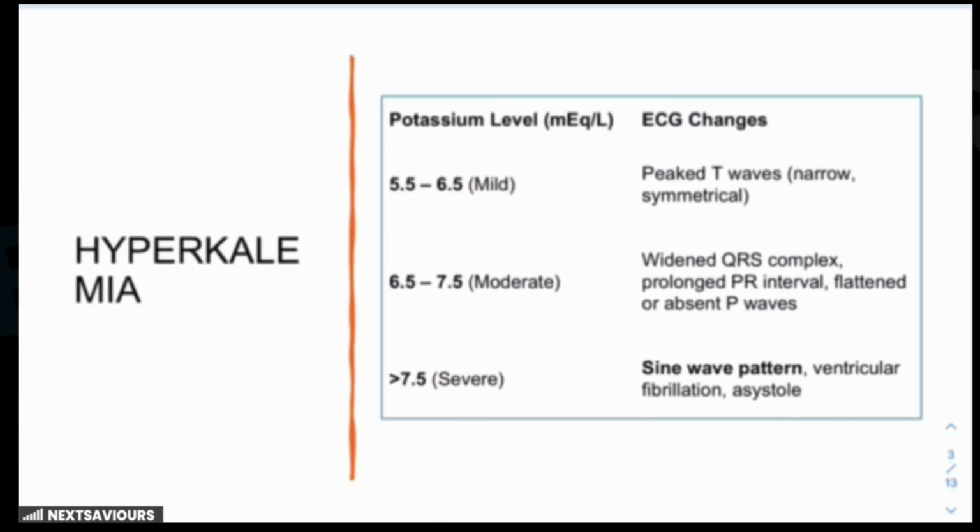So let's start with the most important question, and that is the ECG findings that are seen in hyperkalemia. Hyperkalemia can be divided into mild, moderate, or severe, depending upon the levels of potassium in milliequivalent per liter, like 5.5 to 6.5 is categorized as mild. The ECG changes, theoretically, you are already aware: there are going to be peaked T waves. In moderate hyperkalemia, there is going to be a widened QRS complex, while in severe hyperkalemia, there is going to be a sine wave pattern. So let's see how this appears on the ECGs.